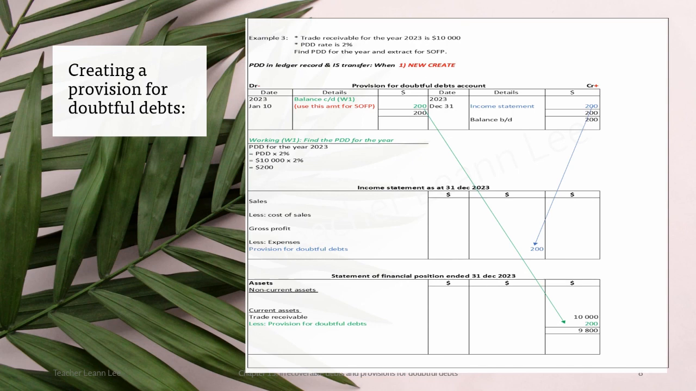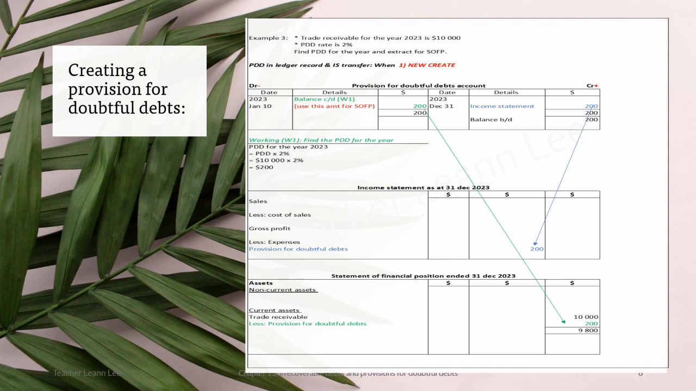Okay, PDD in ledger record and IS transfer when there is a newly created PDD for the year. It means that previously I never created the PDD and now I have only just started. So open a T account for the provision for doubtful debt. Credit is plus, debit is minus. Why do they put the plus under credit? Because later we're going to adjust.